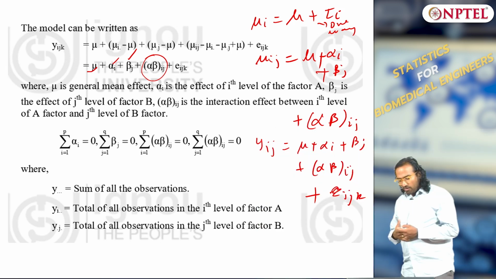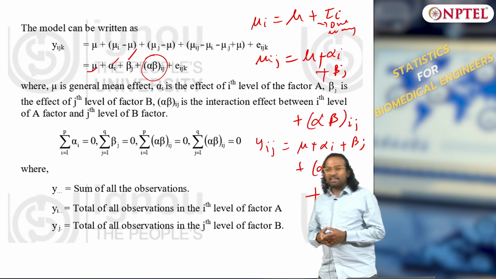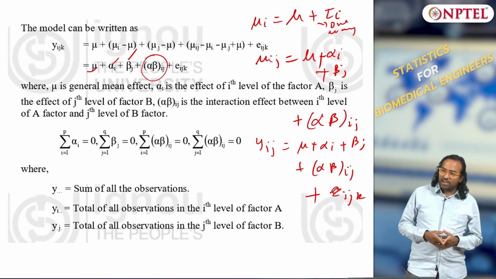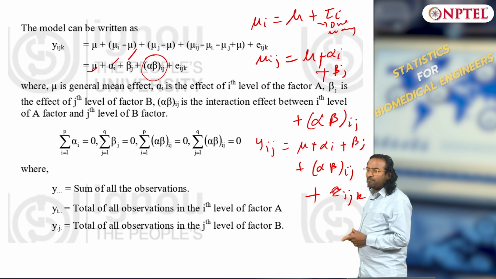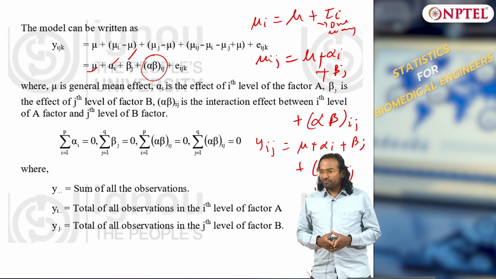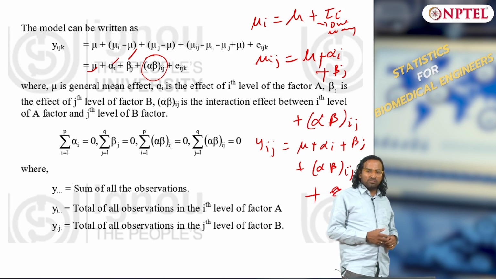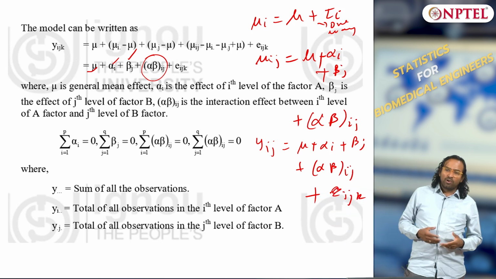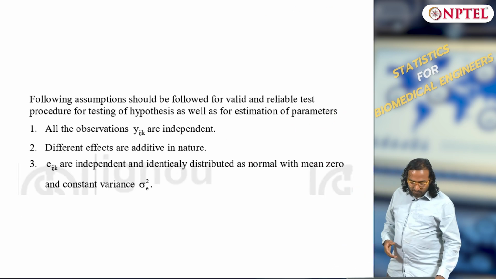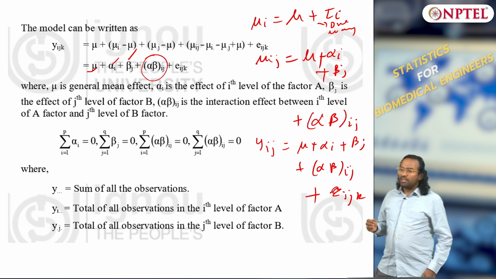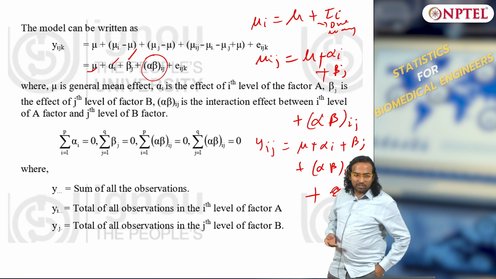So, now our hypothesis can be on three things: whether main effect A is significant, whether main effect B is significant, or whether the interaction effect is significant. Those are the three hypotheses one can ask about. Now, the next thing is how do I get estimates of each of these effects, and of course, what are the assumptions involved. This also comes with its own assumptions.